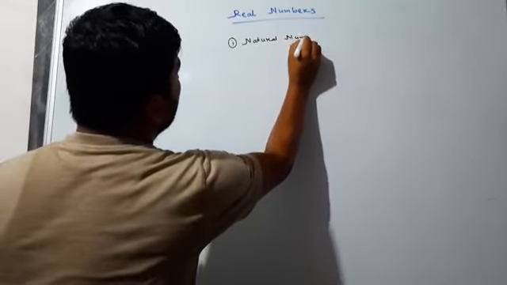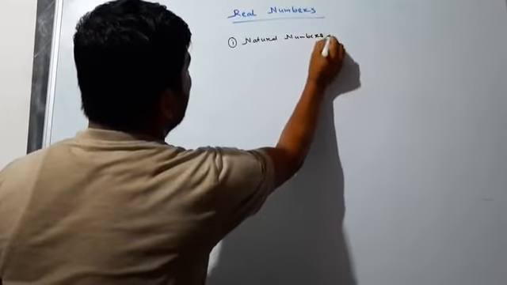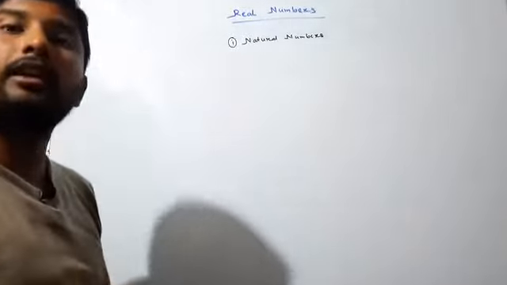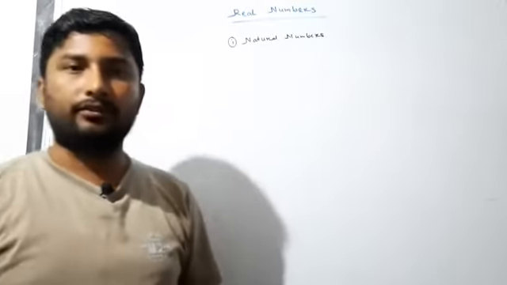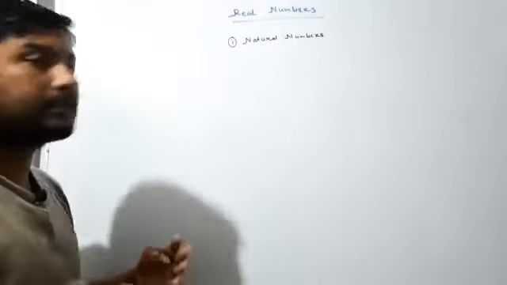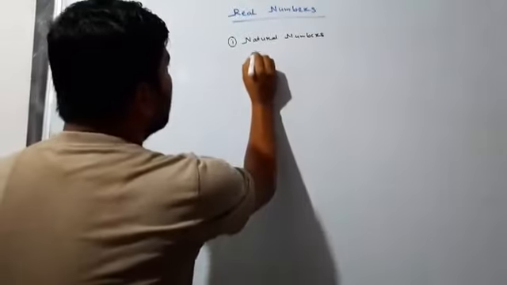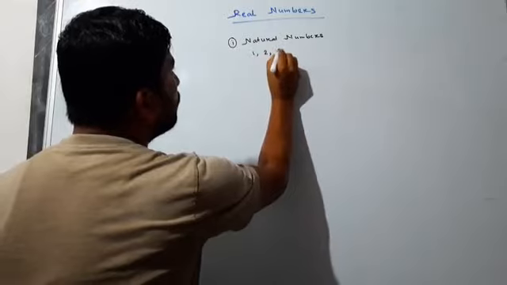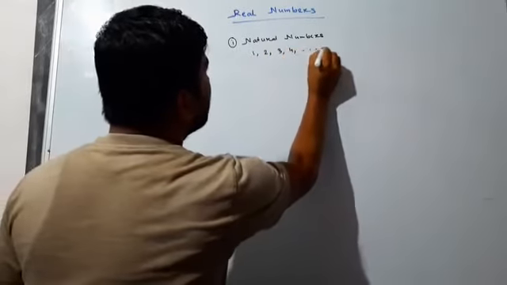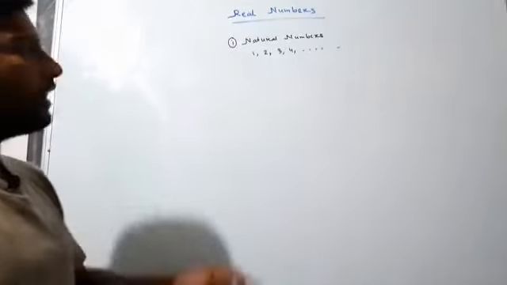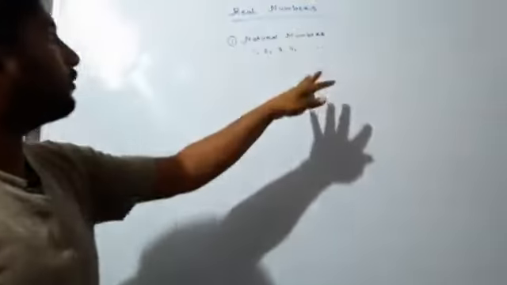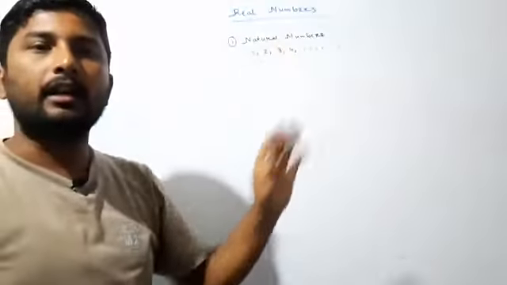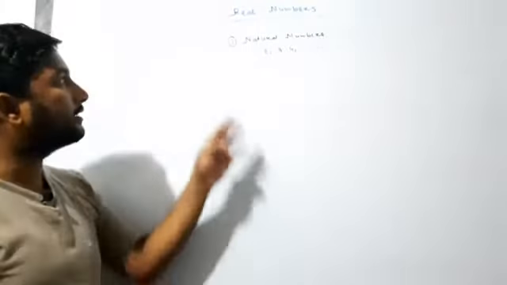Which are the natural numbers? First we have to know about natural numbers. Natural numbers are counting numbers. That means the numbers we use in our life to count something, and these are natural numbers. These are 1, 2, 3, 4, and it goes on. They start from 1 and go on: 1, 2, 3, 4, 5, 6, 7, 8, 9, 10, and so on. These are natural numbers.